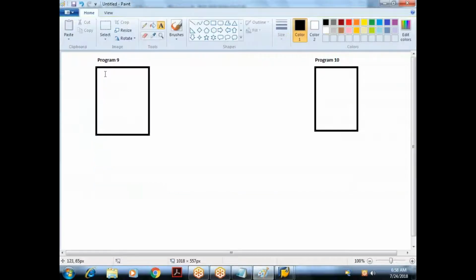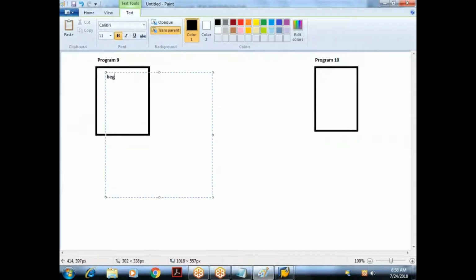What are the statements I kept in program 9? I just gave a statement, begin of program 9, and then I use a submit statement to call the 10th program. So I use submit program 10, and then another statement, end of program 9. And in program 10, the statements are begin of program 10 and end of program 10. They are the statements available in my target program, that is the 10th program.